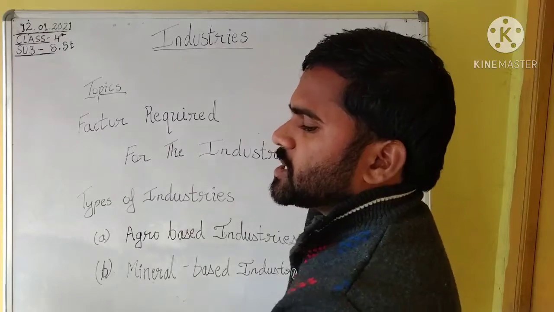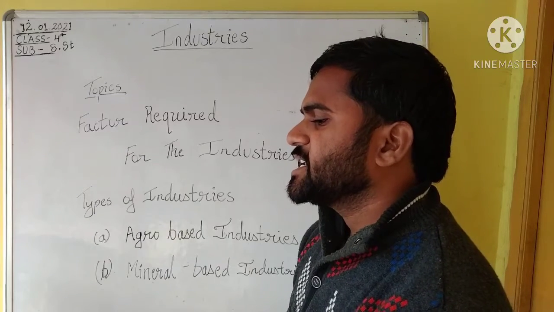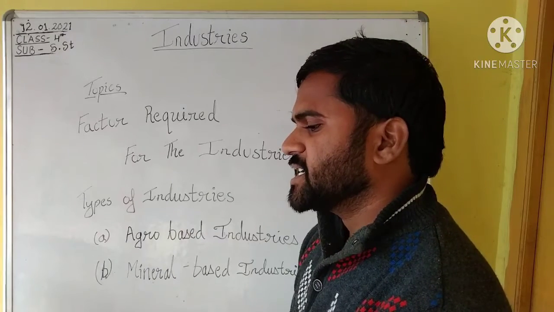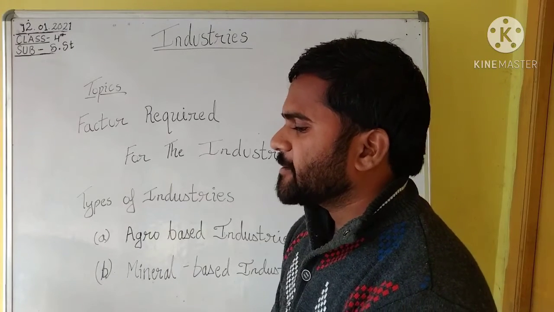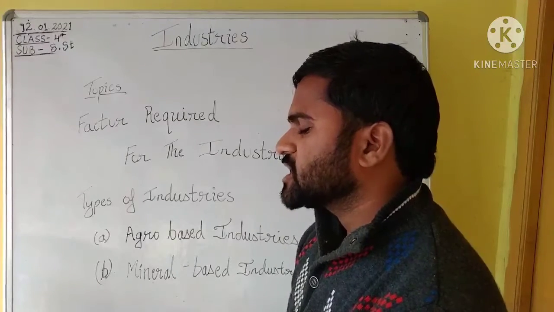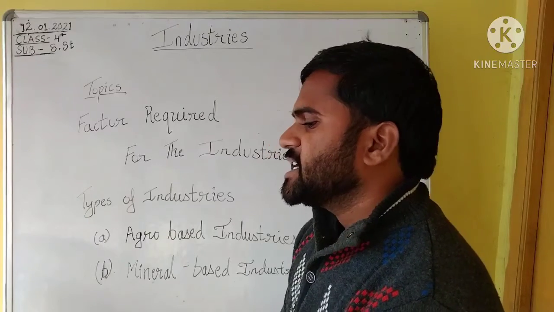Mineral-based industries: these industries use minerals as the raw material. Iron and steel, electric goods, oil refineries, etc. are some examples of mineral-based industries. Depending upon the size, capital, kinds of machines and the number of labor, we can divide industries into three types: cottage industries, small scale industries and large scale industries.